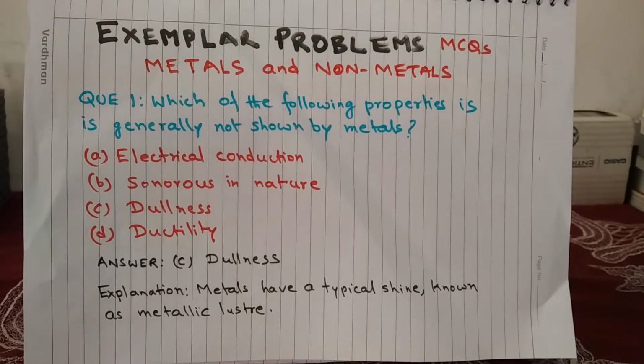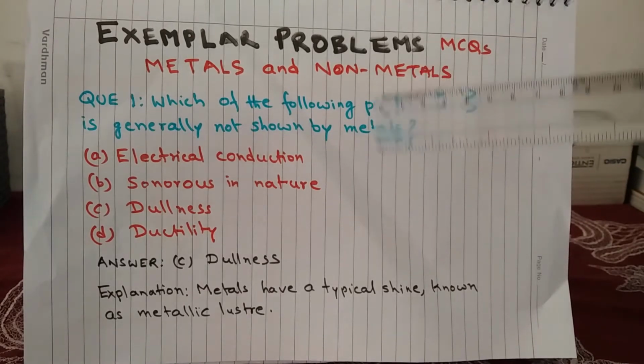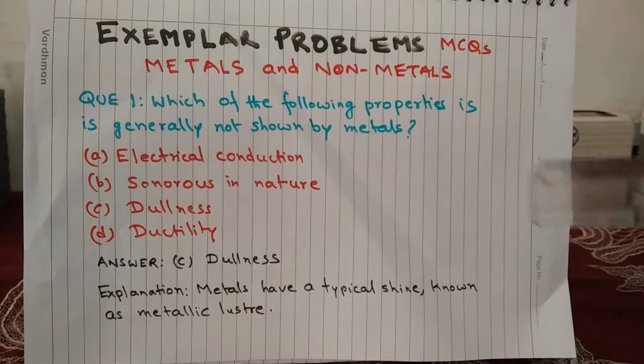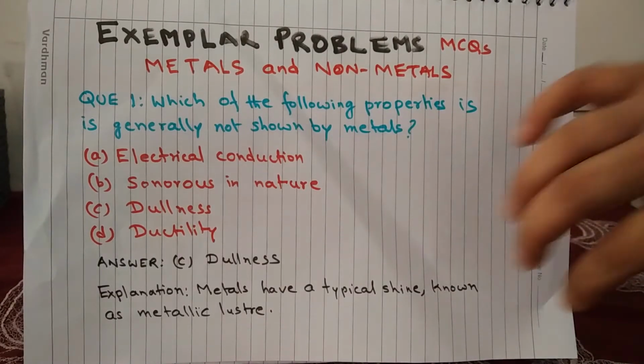Question 1. Which of the following properties is generally not shown by metals? A. Electrical conduction. B. Sonorous in nature. C. Dullness. And D. Ductility. And the answer is C. Dullness. Metals are shiny, they have a typical shine which is called metallic luster.